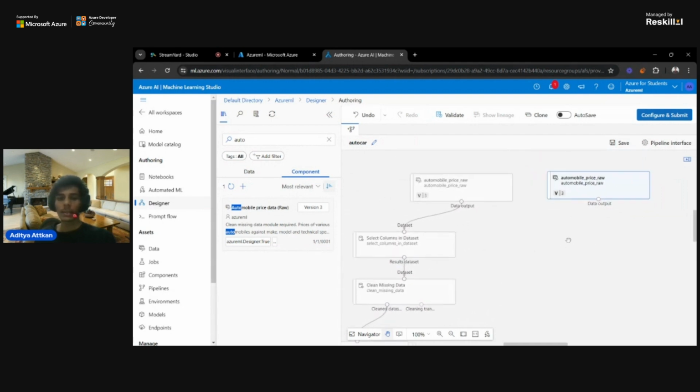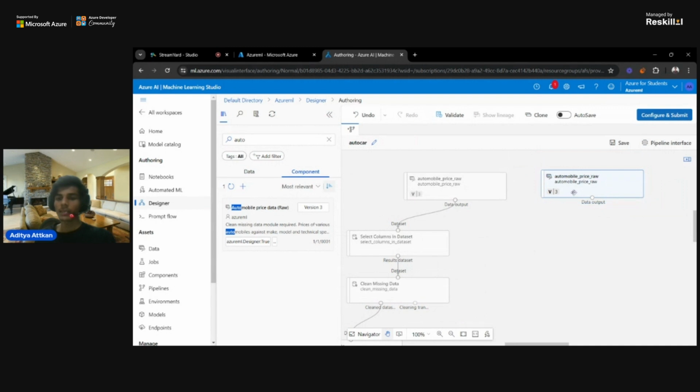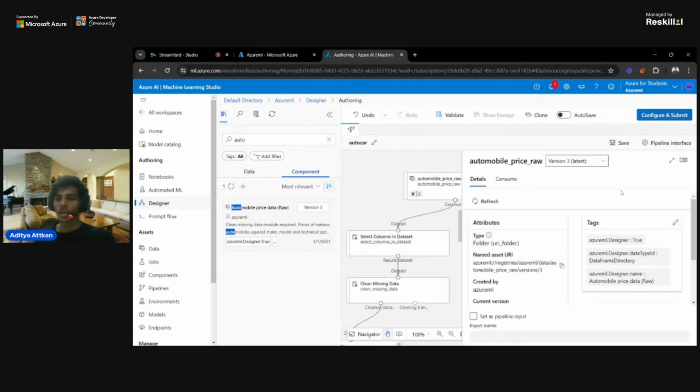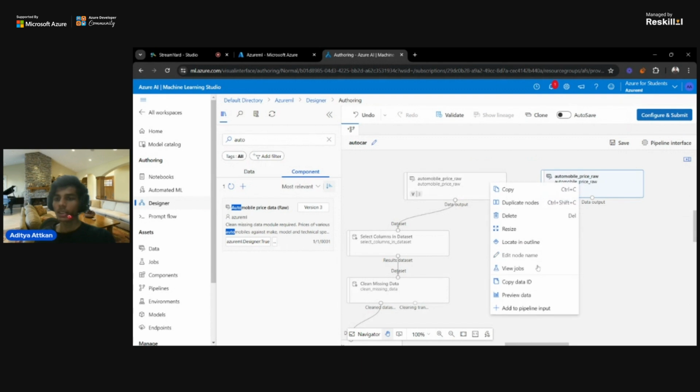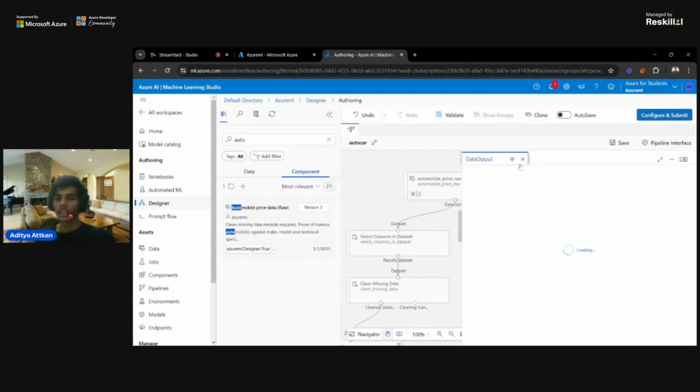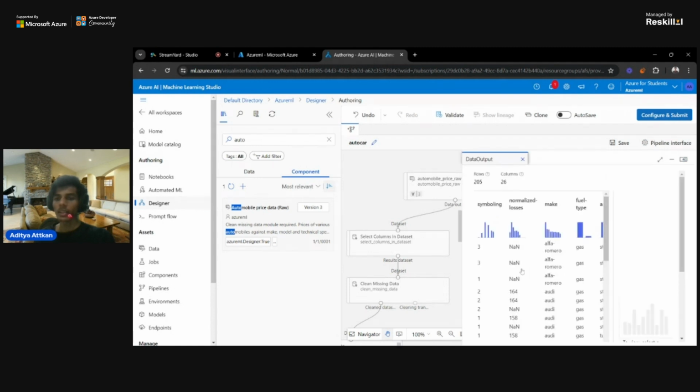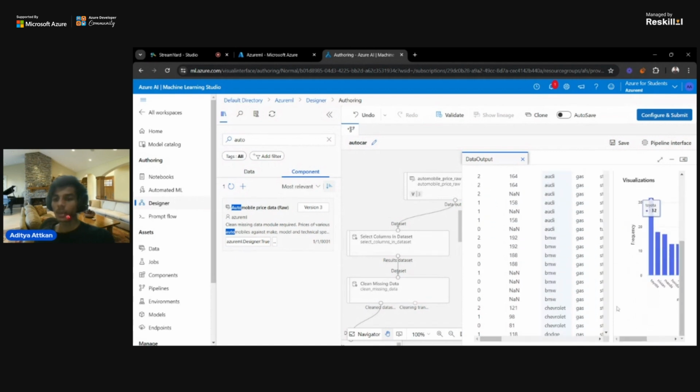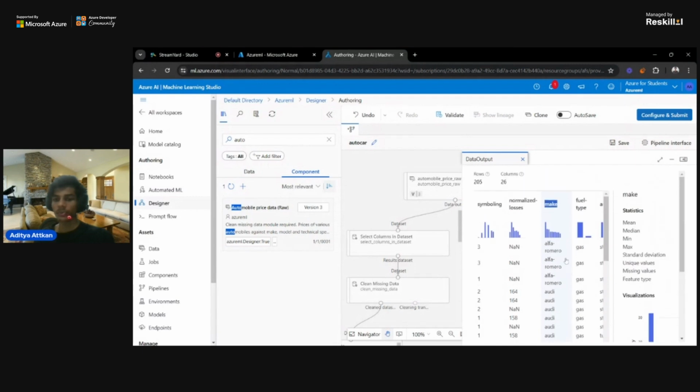Now I have the data in this. We can see what the data is currently. Just right click on that, then preview data, and you can see that there are a bunch of parameters, a bunch of things in that: symbolic, normalized losses, we have make, we have fuel type. Yeah, there are a bunch of things in that.